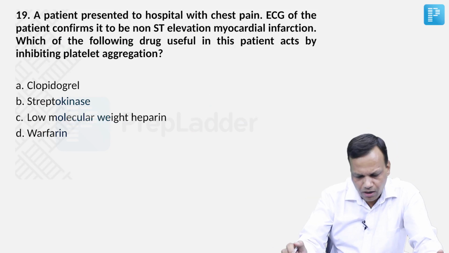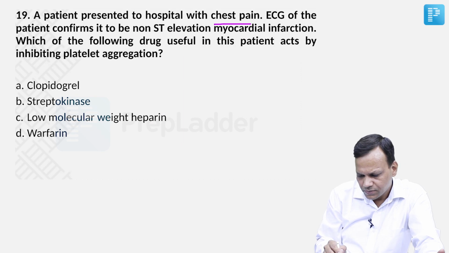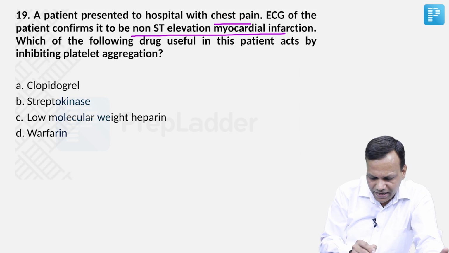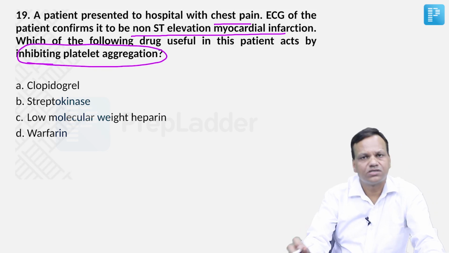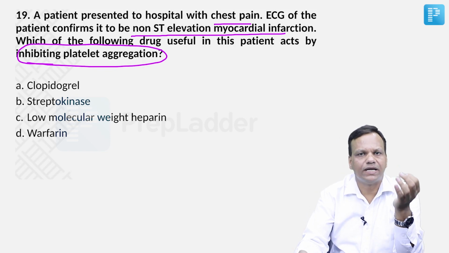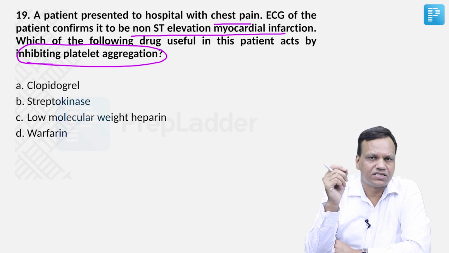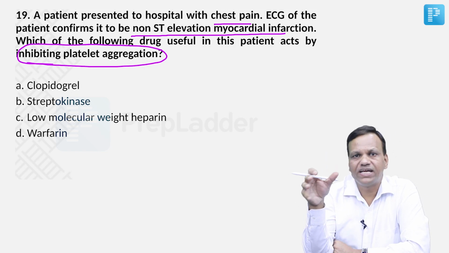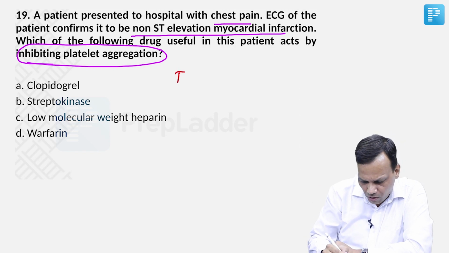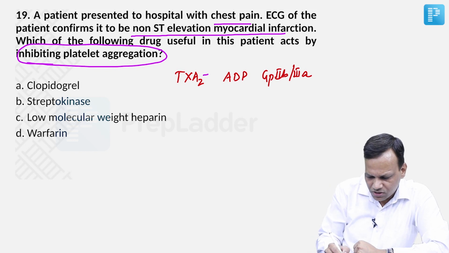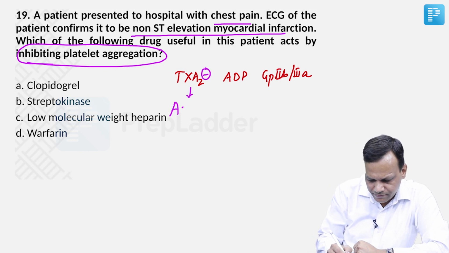Okay, next question. A patient presented to hospital with chest pain. ECG confirms non-STEMI. Which drug is useful that acts by inhibiting platelet aggregation? So the simple question is, which of the following is an anti-platelet drug? If you remember our lecture, we have three important substances which we can target for inhibiting platelet aggregation. These are thromboxane A2, adenosine diphosphate, and glycoprotein 2b/3a. The drug which inhibits thromboxane A2 is A for aspirin.